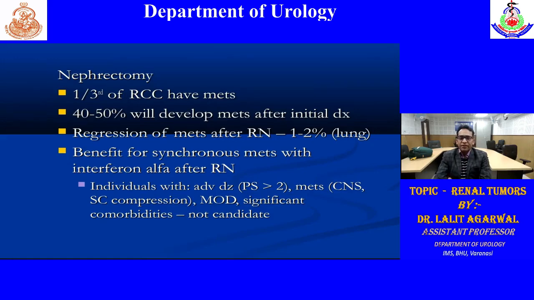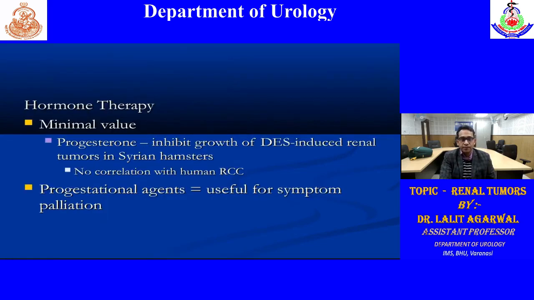Recurrence after radical nephrectomy occurs in generally 1 to 2% of cases. If there is recurrence, we can give targeted therapy or we can excise that recurrence. Hormonal therapy is not used. This is only of historical importance. So we can remember no use of progesterone or anti-androgen agents.